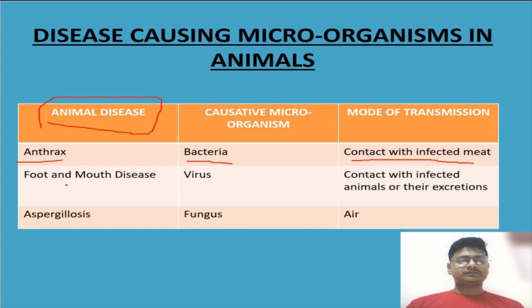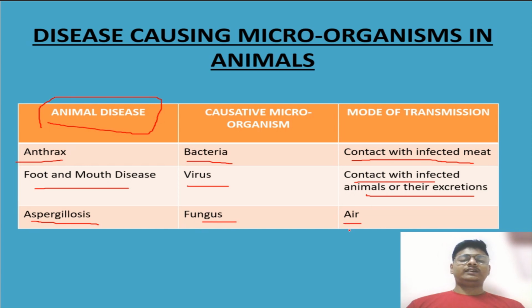And the other one, foot and mouth disease, is caused in animals by a virus, and the mode of transmission is contact with infected animals or their excretion. The third one is aspergillosis, which is caused by fungus, and the mode of transmission is air.